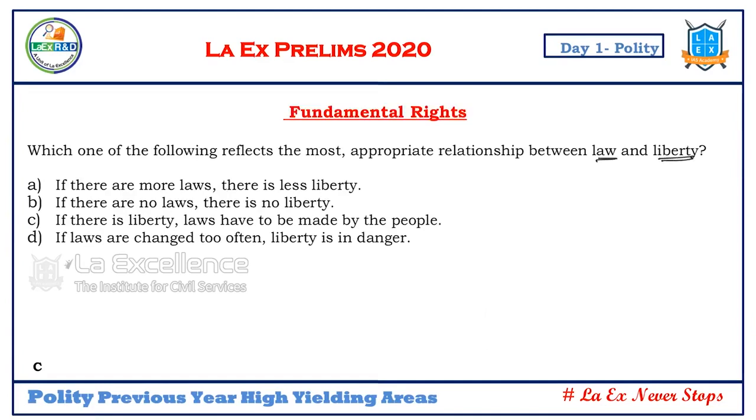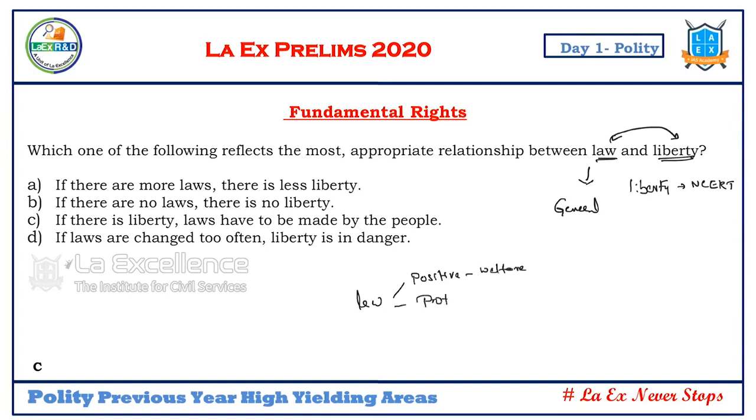Now, this is a controversial question. Liberty means, and this is there in your NCERT textbook. This concept is there in the NCERT textbook, along with citizenship rights, etc. So it is asking a question which is general: the basic relationship between law and liberty. What kind of laws do we have? We have certain laws which are positive, which are meant to create the welfare of the people.